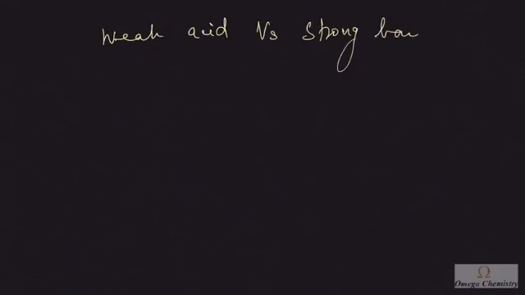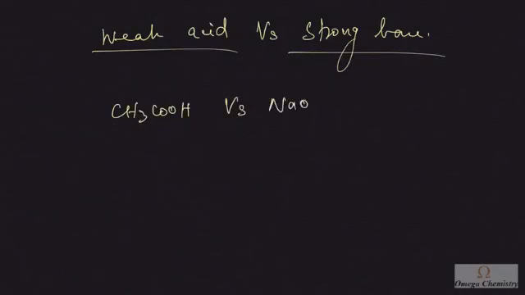Another important thing we need to know: in the titration of a weak acid with a strong base, I should not use phenolphthalein. Let me explain what happens. Let me consider acetic acid being titrated against sodium hydroxide, and I am going to add phenolphthalein as an indicator.